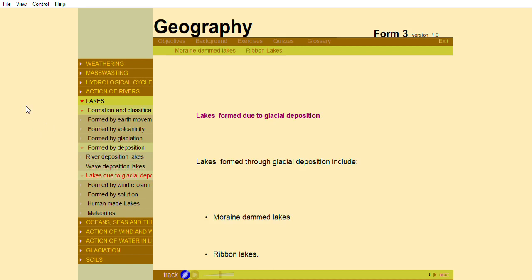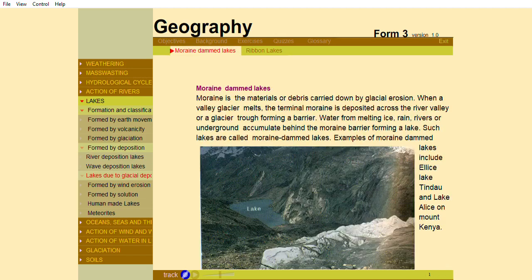Lakes formed due to glacial deposition. Lakes formed through glacial deposition include moraine-dammed lakes and ribbon lakes. Moraine-dammed lakes. Moraine is the materials or debris carried down by glacial erosion.